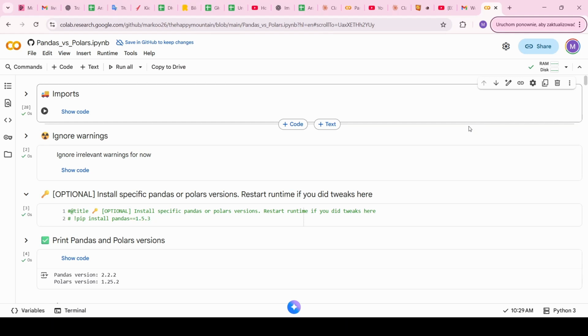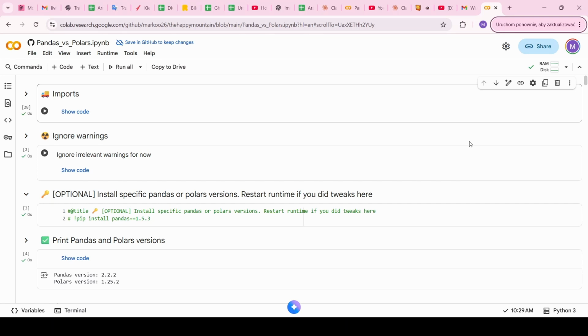Hello friends and welcome to the Colab Pandas vs Polars. The aim of this Colab is to perform a benchmark and compare different use cases between Pandas and Polars. We will run equivalent code that does similar things in both libraries, and we would like to track the time to see which library performs faster.